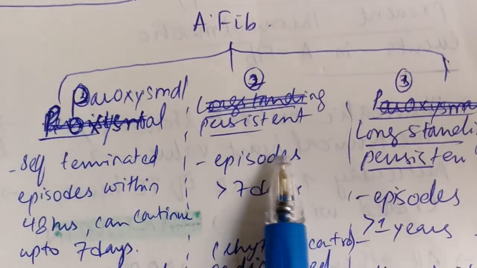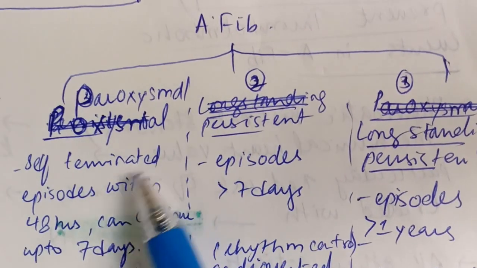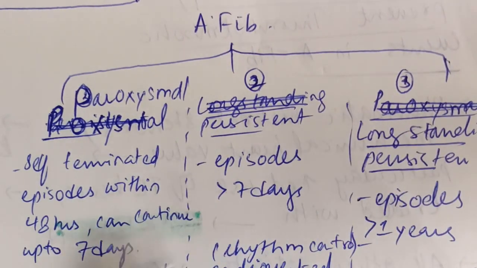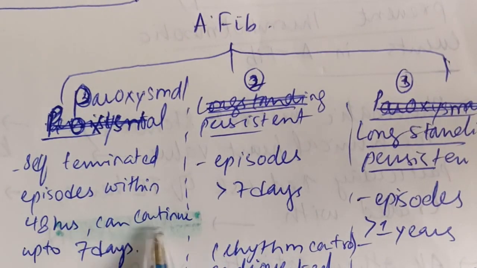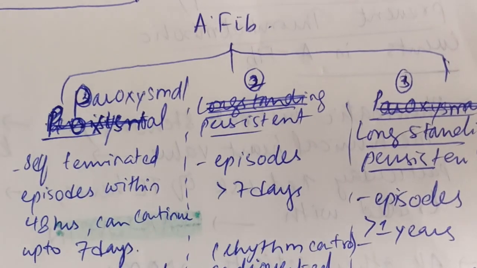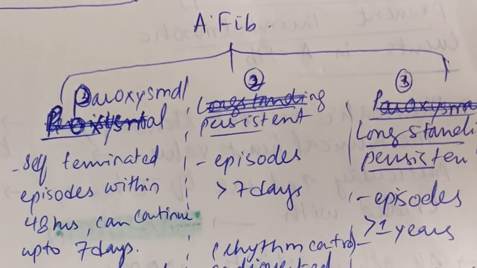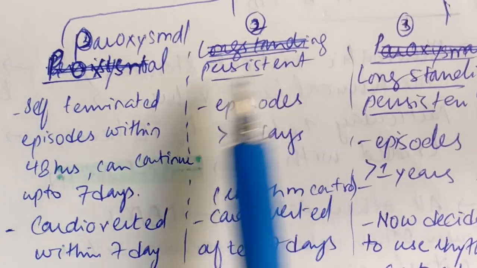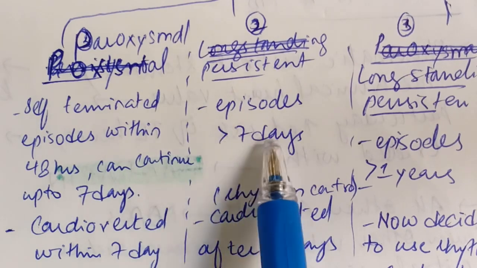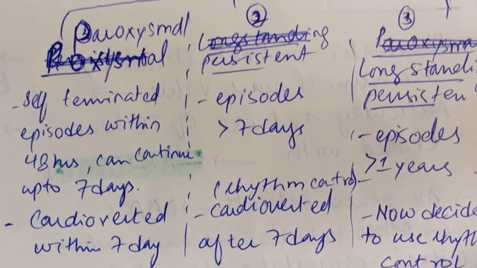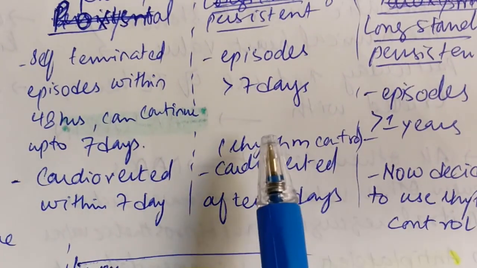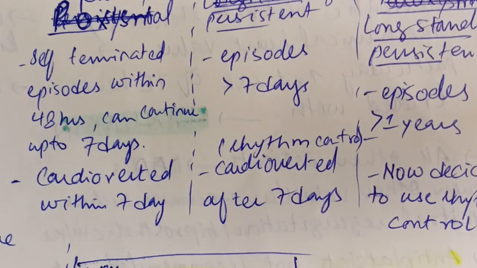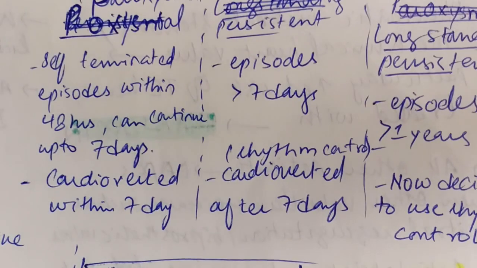But before that, we have three kinds of atrial fibrillation. There is paroxysmal atrial fibrillation, that is the self-terminated episodes within 48 hours, and they can continue up to 7 days. And this is cardioverted within 7 days. Atrial fibrillation is considered persistent if the episodes are for more than 7 days, and we have to do the rhythm control, and they are cardioverted after 7 days.